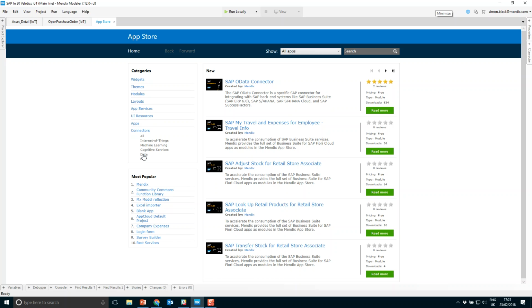Alternatively, if you want to extend the capabilities, you can extend, as I said before, by Java on the back end and also JavaScript on the front end. But as well as that, we also have an SAP OData connector, which allows you to take any OData metadata from SAP or others, and it allows you to convert that into your data structure so that you can very rapidly build out an integration into any OData service.